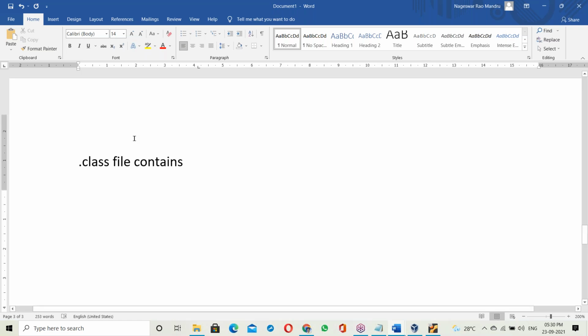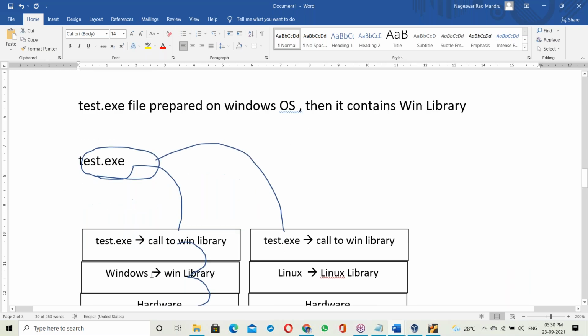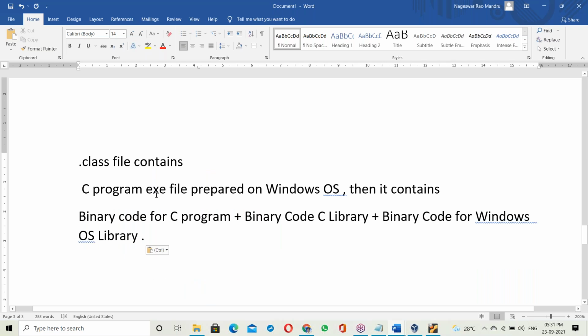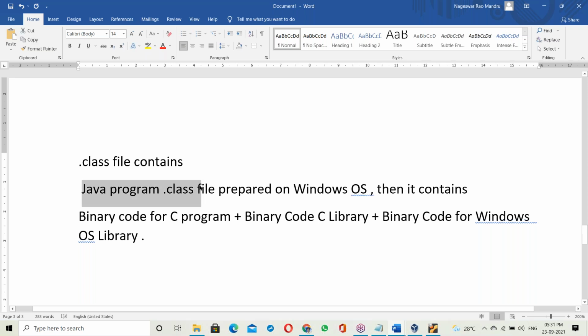Let us take the same example as a C program, but now with a Java program. Like a C program's exe file, a Java program has a dot class file. If the Java program dot class file is prepared on Windows, then what does it contain? Bytecode, not binary code.